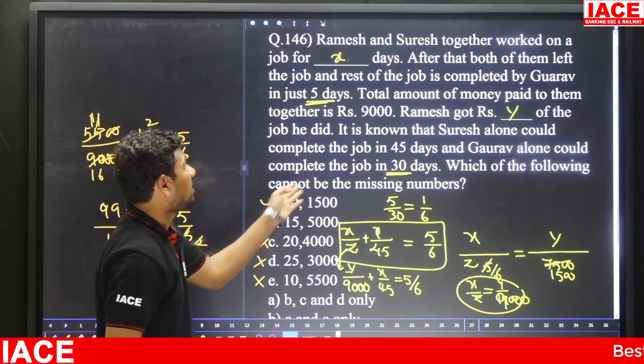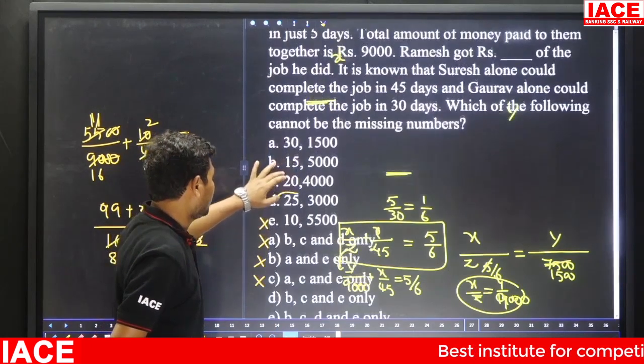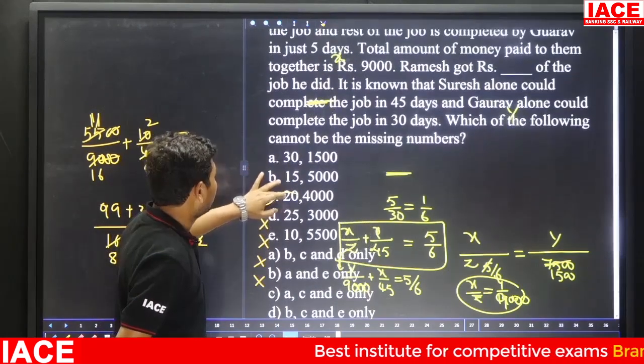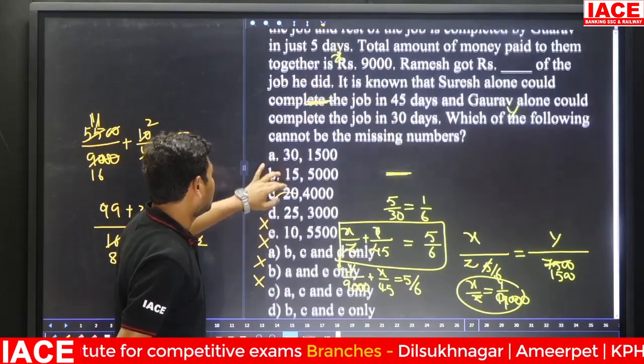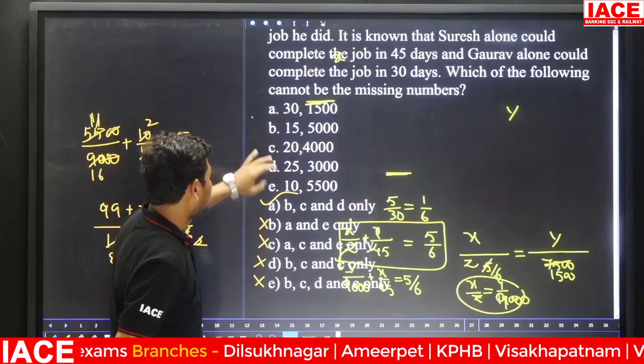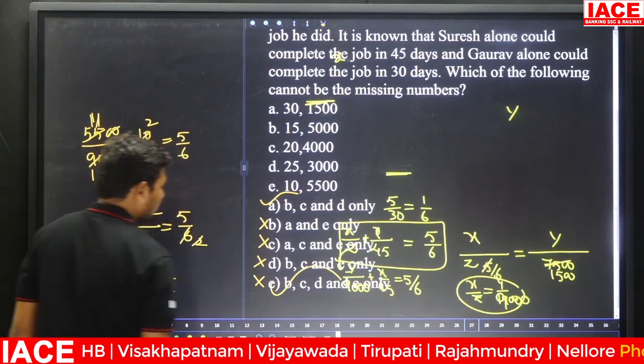Which of the following cannot be in the missing numbers? Okay, cannot be in the missing number means only that one cannot be in the missing number. B, C, D, E. Here option E is correct. Option E is correct.